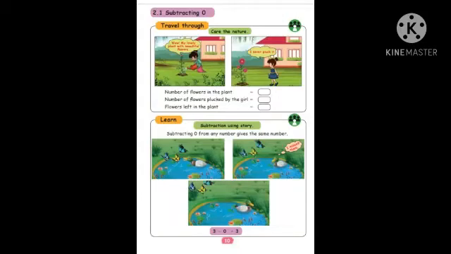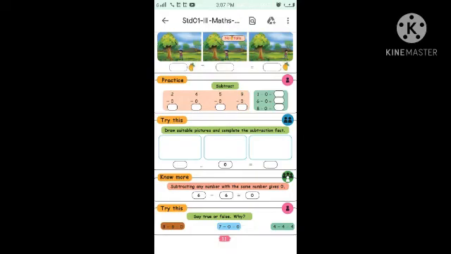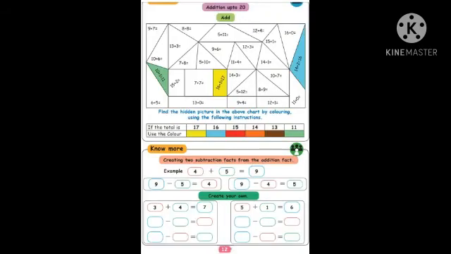Care the nature, subtraction using story, and page number 11, complete the subtraction fact, subtract, draw suitable pictures and complete the subtraction fact, and subtraction of any number with the same number gives 0, then say true or false. Then I gave the homework, page number 12, isn't it?